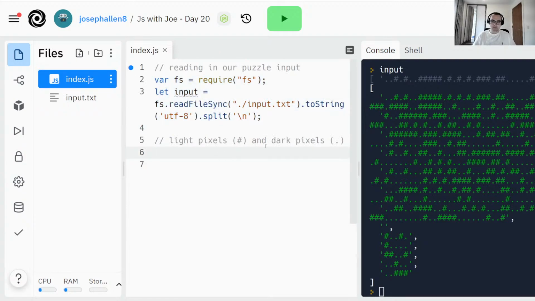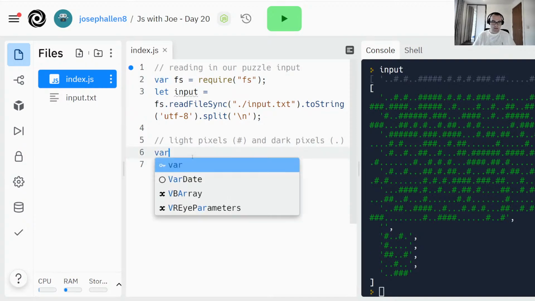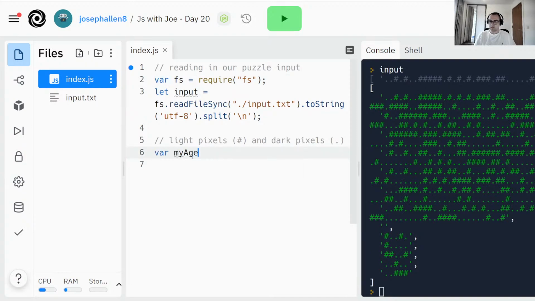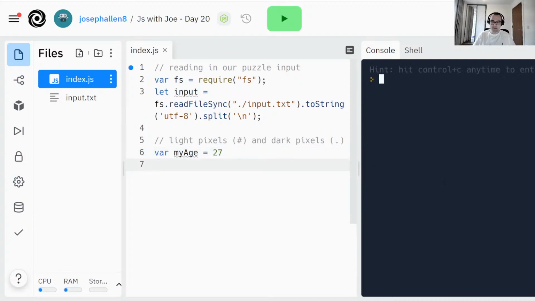Right, so the next notion we're going to need is variables. You can see here this keyword, var. That's how we can create a variable. So I can make something like var myAge equals 27. And if I run this, I can access that myAge variable over here. I can even increment that by adding 1 to it. I could add it to itself.